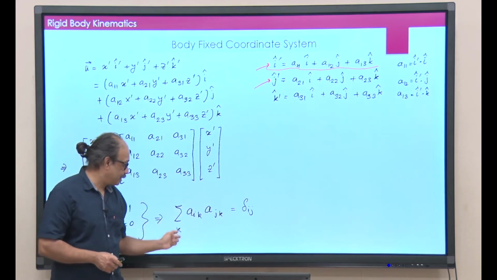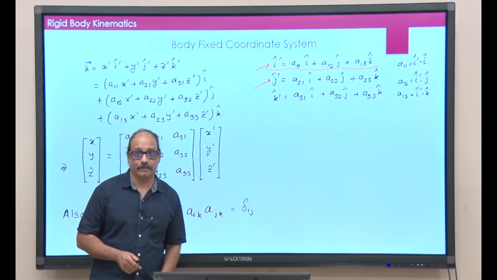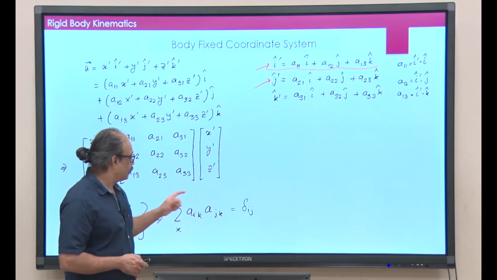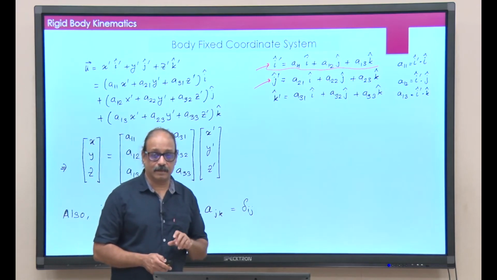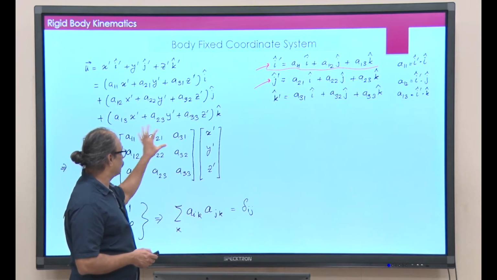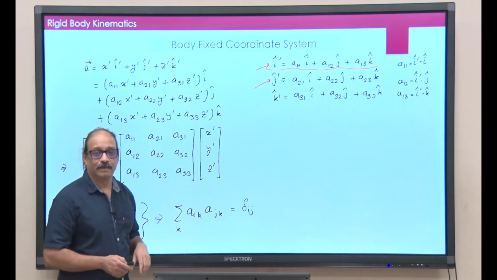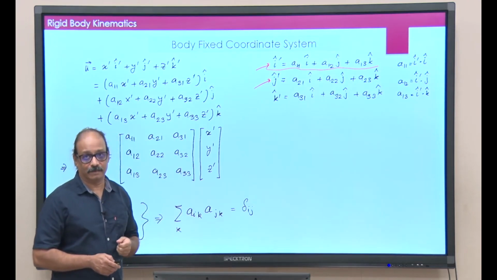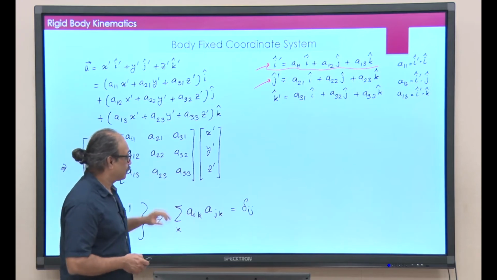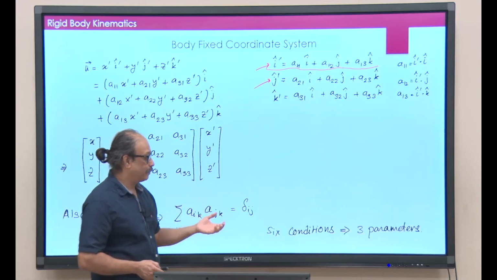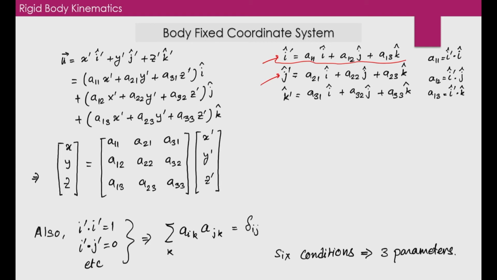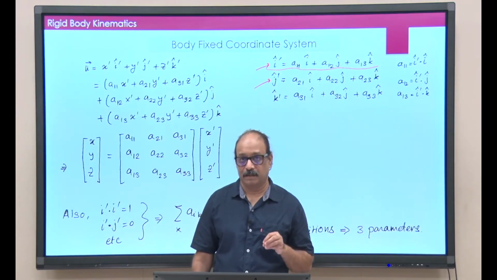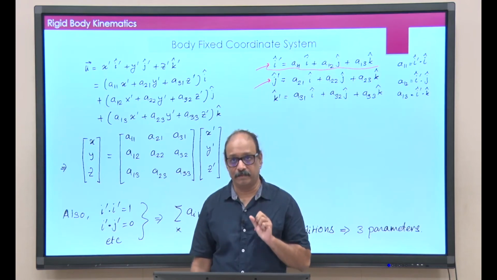So, compactly I can write these 6 equations here. And because there are 6 constraints on these 9 numbers, basically only 3 numbers are independent. That is how it comes to 3 parameters. So, the A matrix can be completely determined in terms of just 3 parameters.